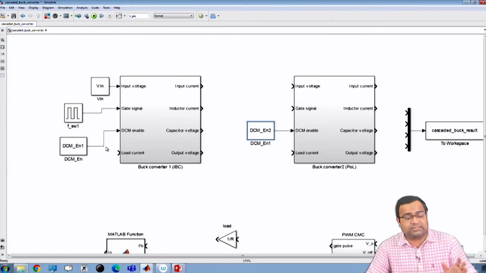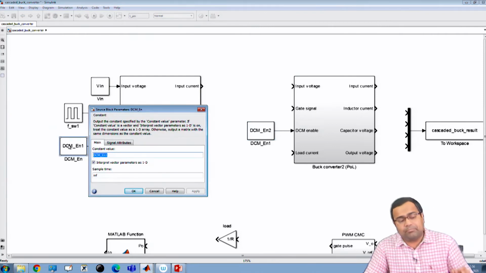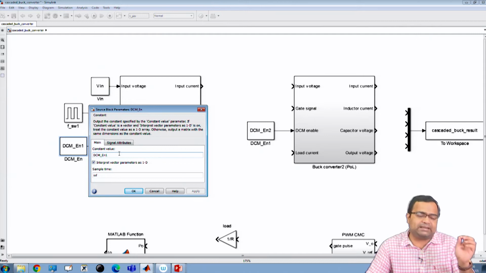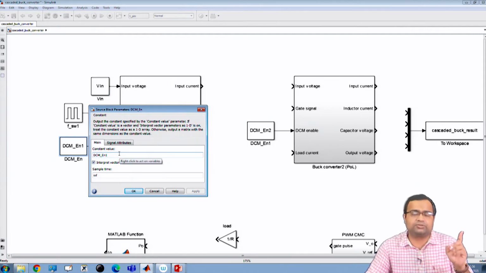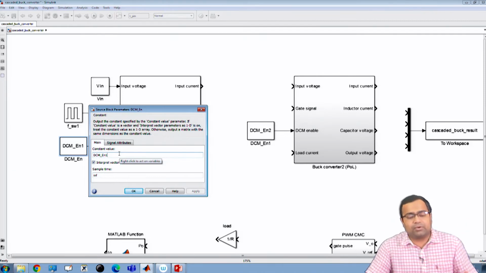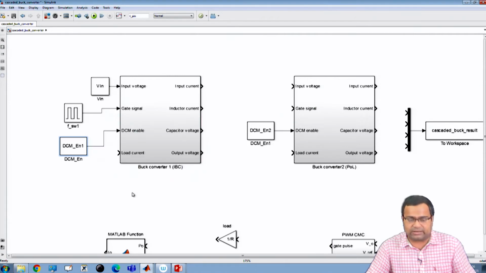But for the first stage, I may operate it in conventional configuration, where I can keep DCM enable 1 to be 1, so that it becomes a regular buck converter with a diode. If you keep it 0, it can be synchronous configuration also. So these two are different.